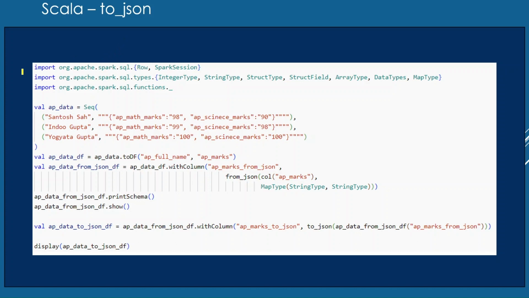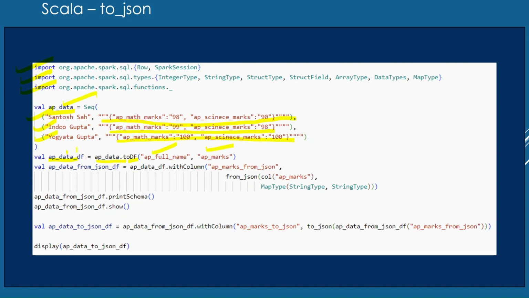In this exercise, I am importing all the required libraries. Here I am creating a variable which is holding three objects, each object having one text or a string which has a JSON-like structure. You can see here. Then I am creating a data frame with the help of this variable using the toDF function, and the column names I am defining here are AP full name and AP marks.